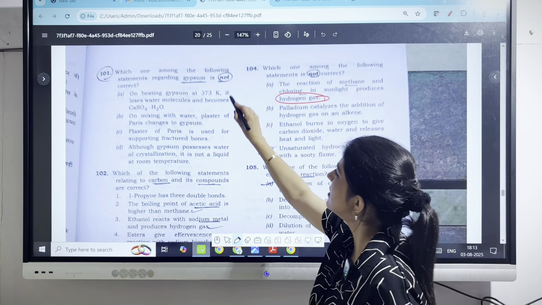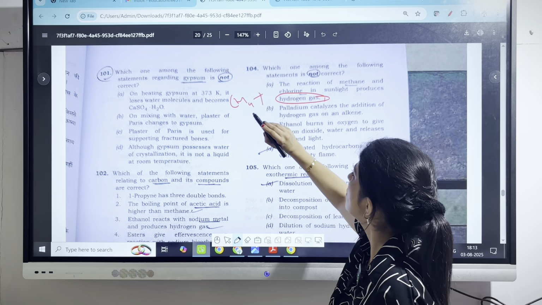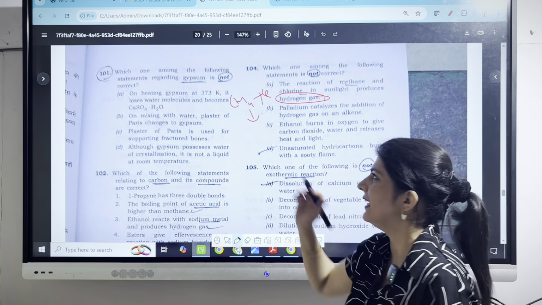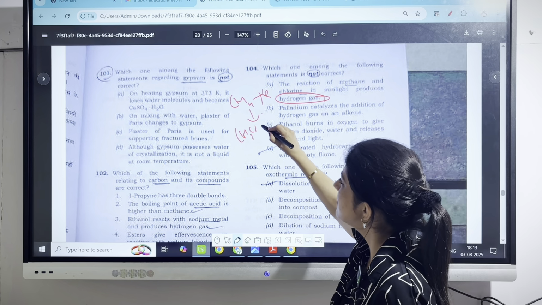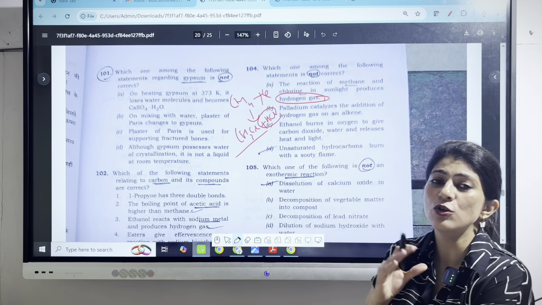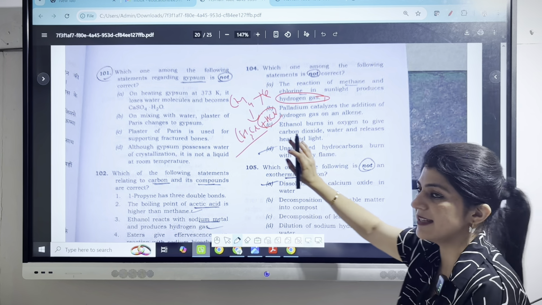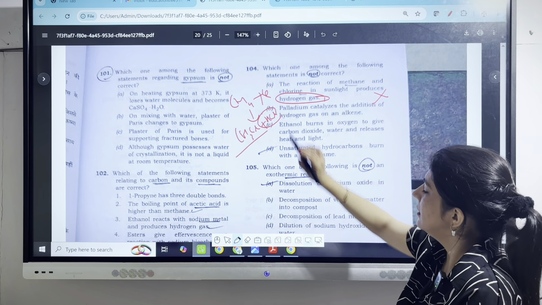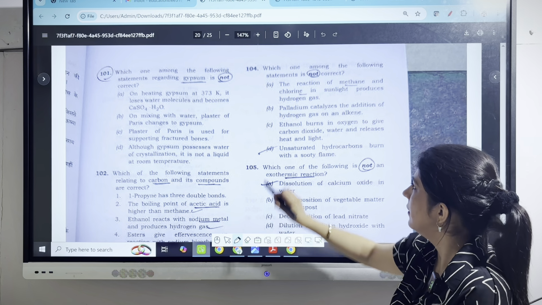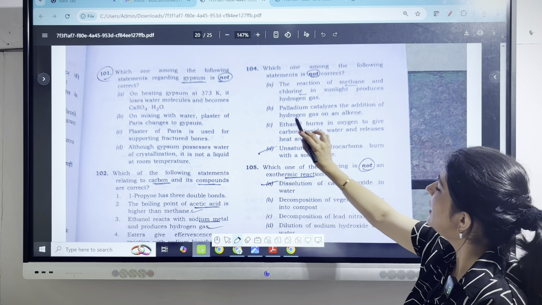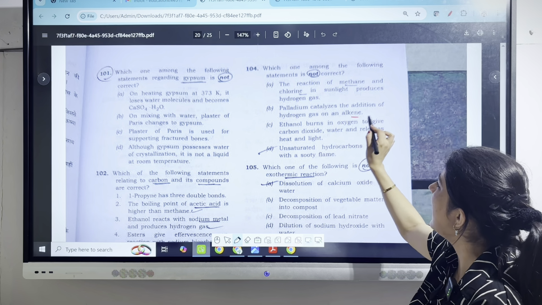This is so because when methane reacts with chlorine, the product we get is chloromethane, plus we get HCl, hydrochloric acid. So there is no byproduct as hydrogen gas. So the first statement is not correct. The second one, palladium catalyzes the addition of hydrogen gas on an alkene.